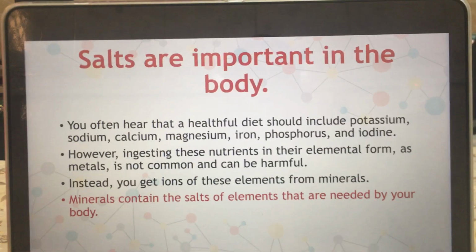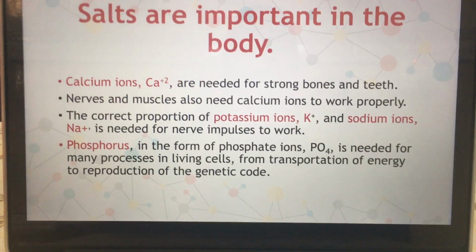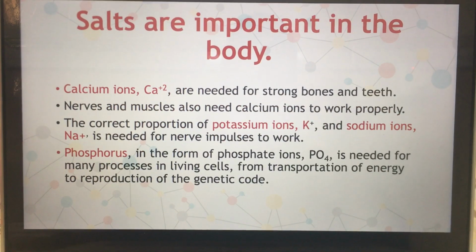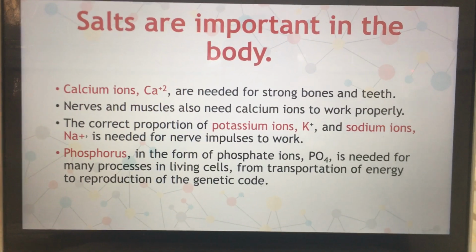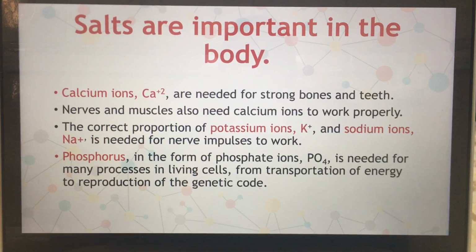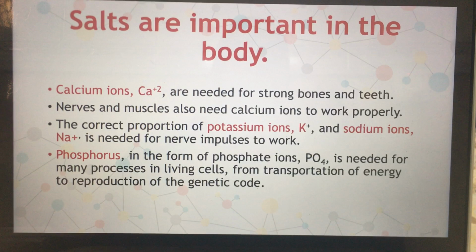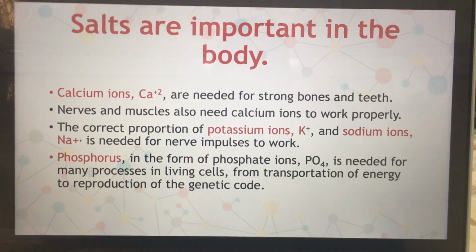Like what? Sodium chloride is a salt. Calcium ions, we receive them as a salt of calcium chloride, for example, or calcium carbonate. Calcium ions are needed for strong bones and teeth. Also, nerves and muscles need calcium ions to work.